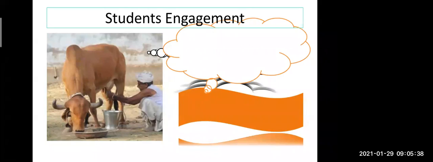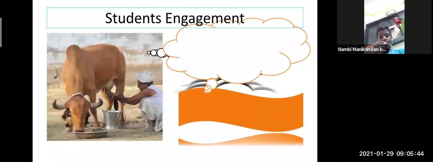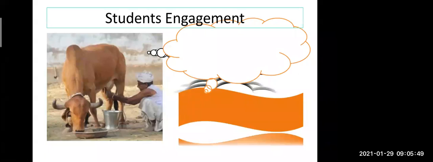Yes, it's a very easy picture. Anybody can answer. Teacher, a man is taking milk from a cow. Yes, there is one man, there is one cow. Very good. Now my second question is, what is the man doing with the cow?